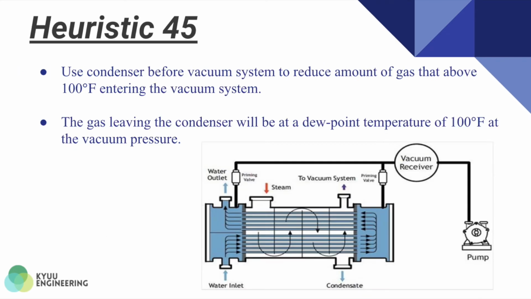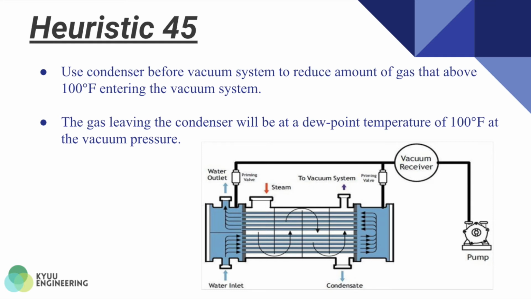Heuristic 45 explains about using a condenser before the gas enters the vacuum system to reduce the amount of gas if the temperature is above 100 Fahrenheit. Generally, the vacuum function is to remove the ambient pressure air and vapor from this process stream.